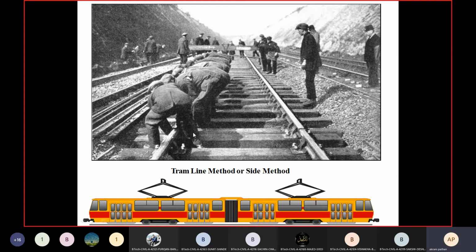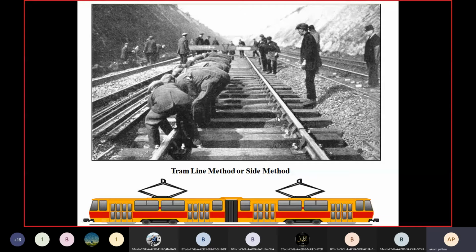In case of the broad gauge, the center to center distance between the two rails we have to maintain, and as per the design and the selection criteria of the sleepers, we have to lay sleepers 50 centimeter or 150 centimeter or 100 centimeter to each other. That is the center to center distance between the two sleepers on the formation.